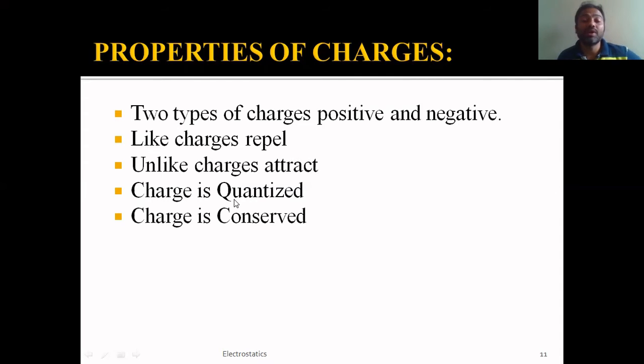And the most important concepts and properties that we have to study are quantization of charge and conservation of charge. That means the other properties of charge are that charge is quantized and also that charge is conserved. What is quantization of charge and what is conservation of charge, that we will try to understand in our next slides.